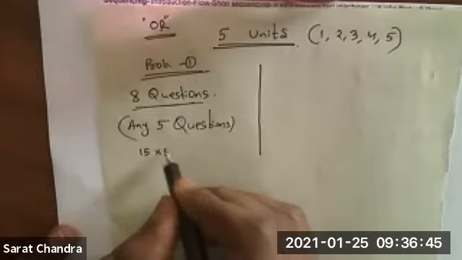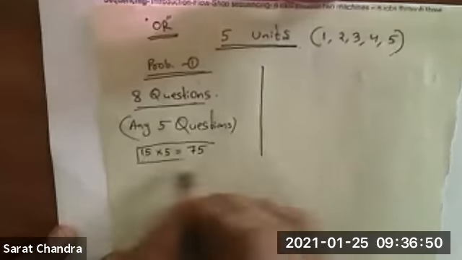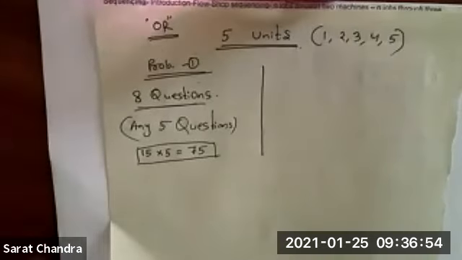So 15 into 5 is 75 marks. This was the pattern in the last semester due to Corona.